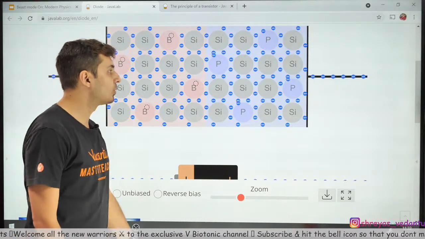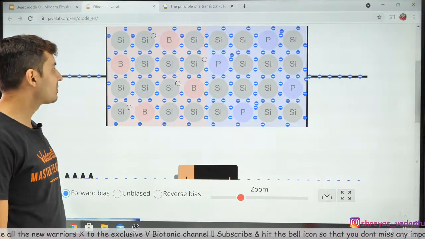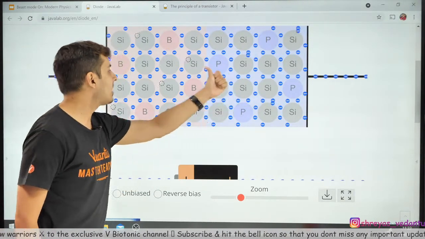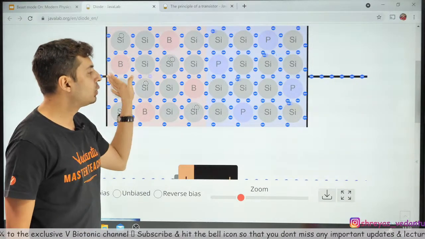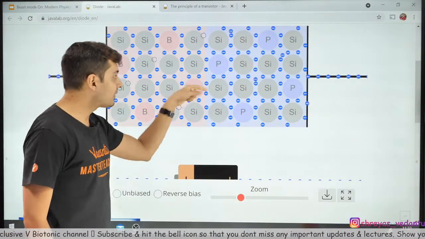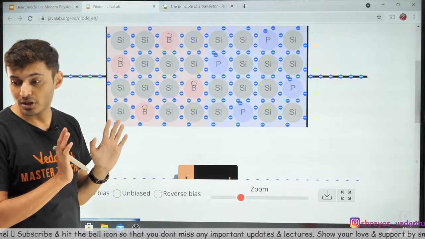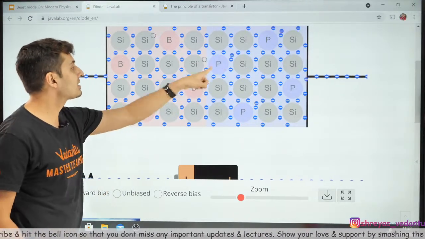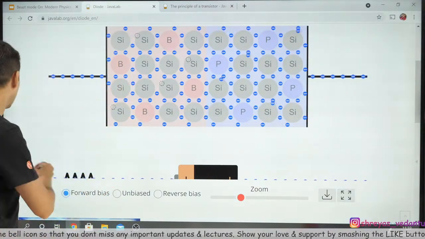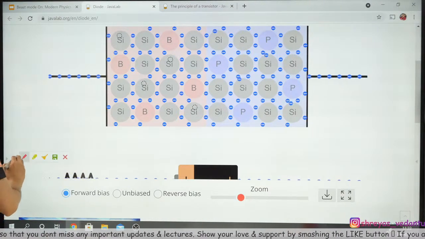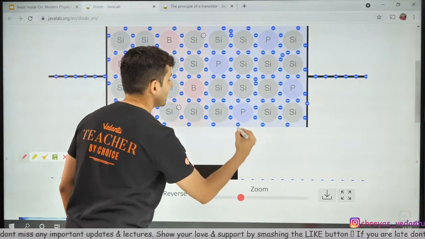Yes, diffusion is more. Think about it. The electrons are moving more here and holes are moving more over there. The drift will oppose this. Diffusion is more. Keep this in mind. You guys forgot this, I just told you some time back. This is p-type, this is n-type.